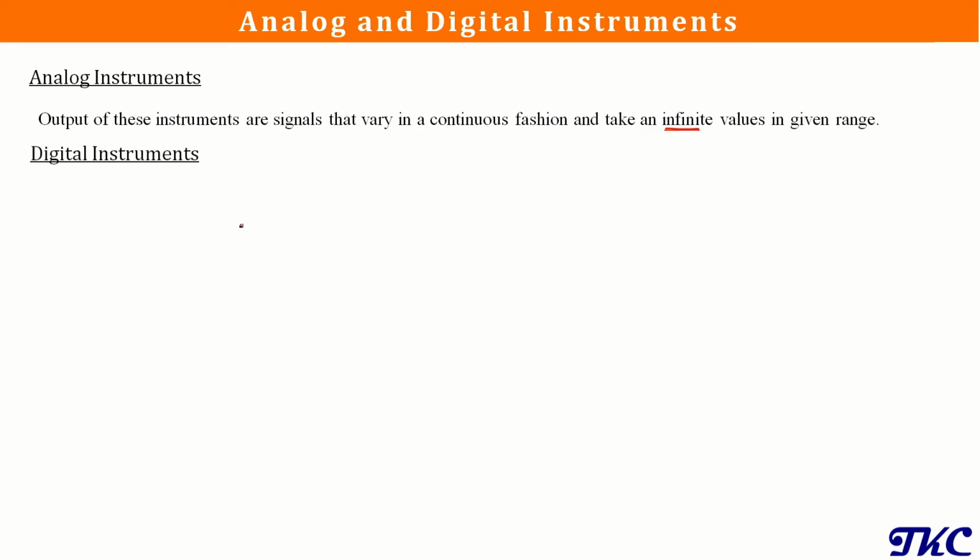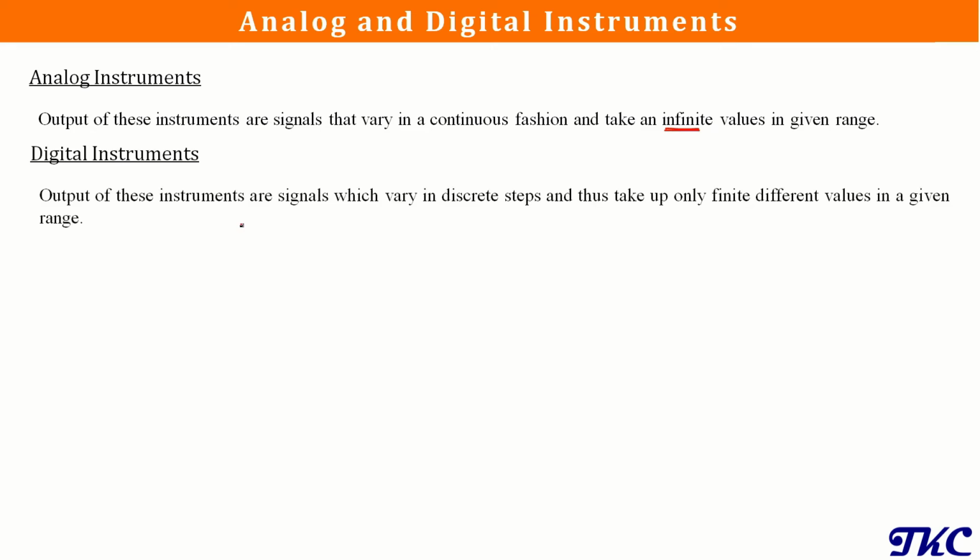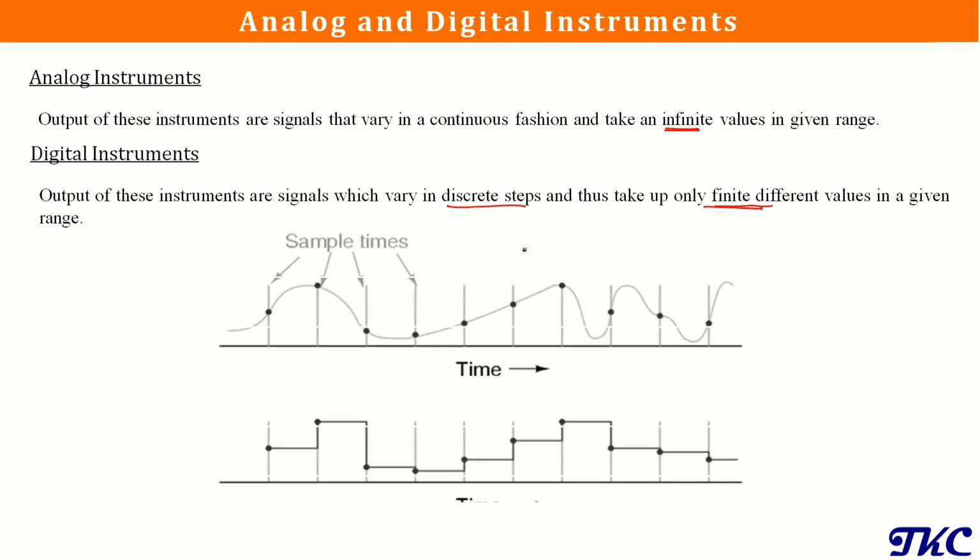Similarly, we can also have a digital instrument that gives us output in the form of discrete steps. If we take an inner range, it will have finite different values. For example, if I have an analog instrument, its output will be of this nature. It will be continuous.